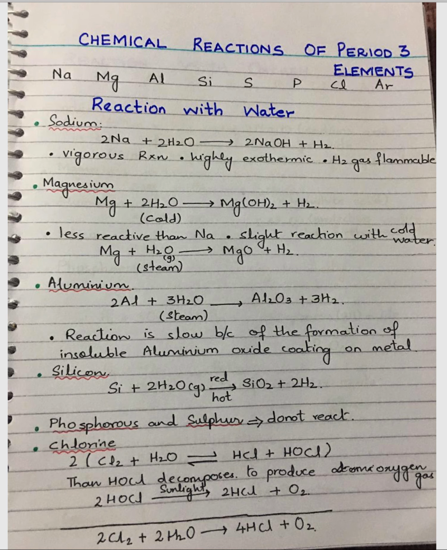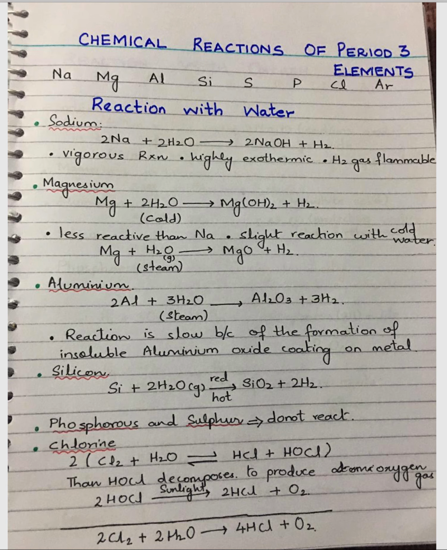It can react with cold water as well as steam. When it reacts with steam, it will produce magnesium oxide and hydrogen gas. It will burn in steam with a typical white flame, and as a result, white colored magnesium oxide will be produced.